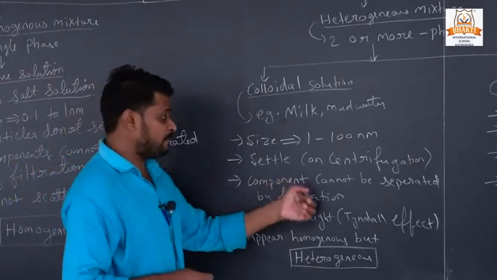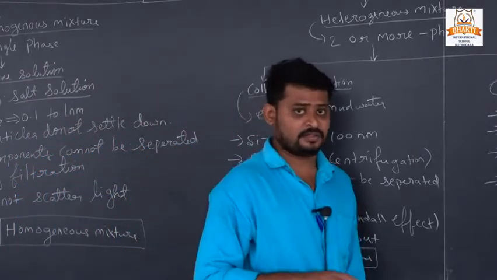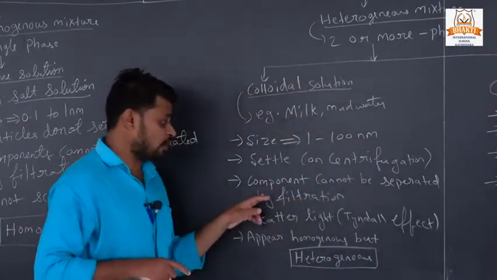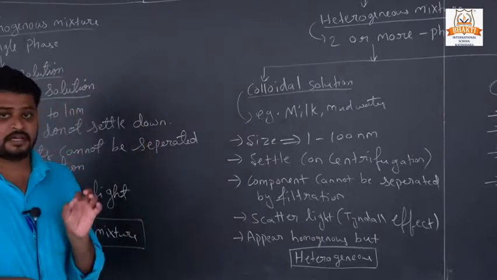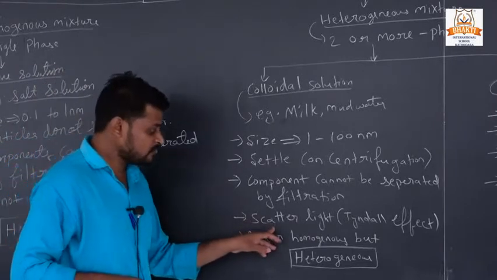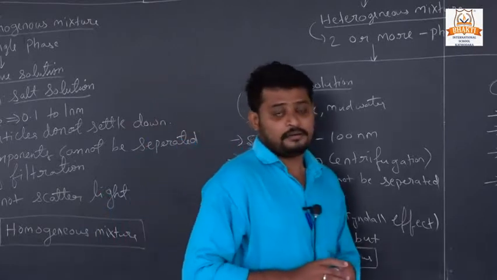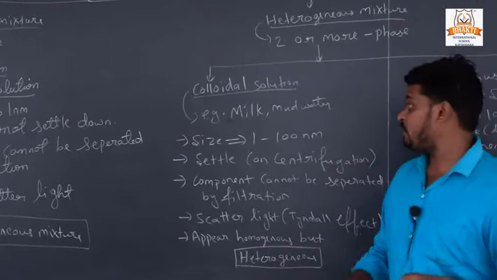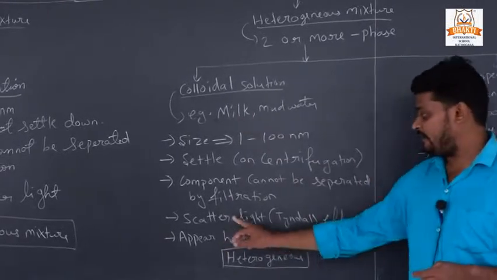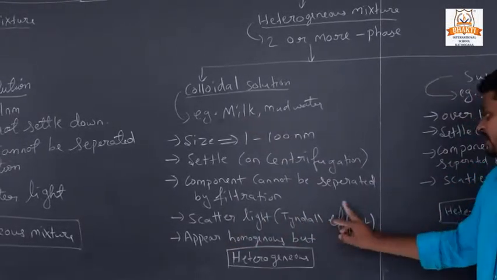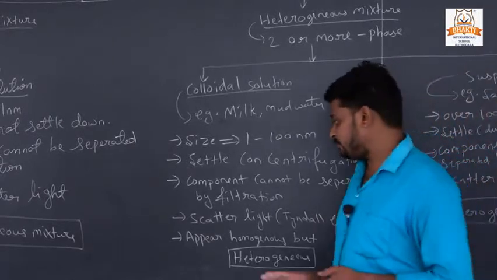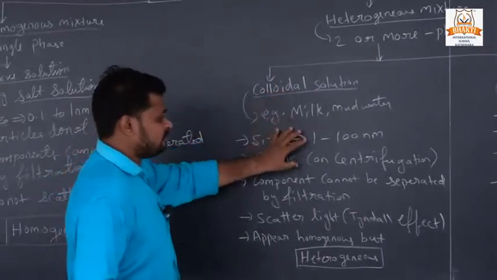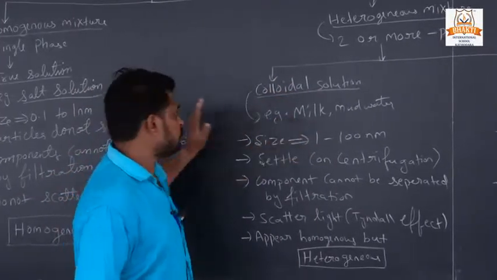In a colloidal solution, the components cannot be separated by the filtration process. It also scatters light. In a true solution light does not scatter, but in a colloidal solution light will scatter, by the Tyndall effect. So there are a few properties similar to a true solution.